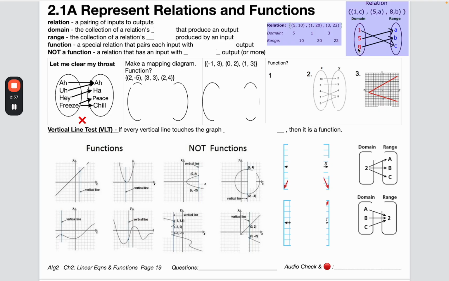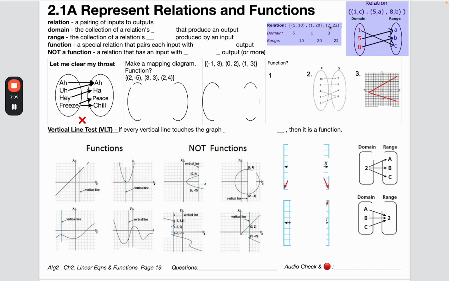Ready? 8. B. 5. A. 1. C. And because it's really clear, and because every one input has one output, then you can say that it is a function. This is definitely a relation, but because every input has one output, you can say it's a special kind of relation known as a function. Let's do this one over here.